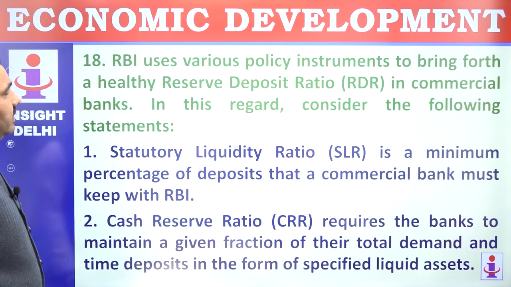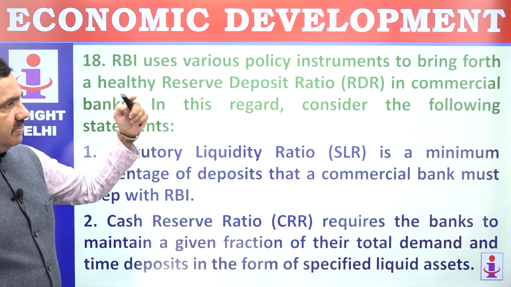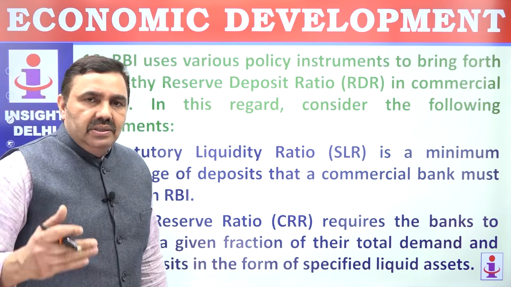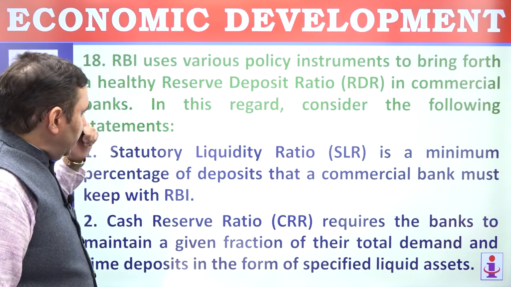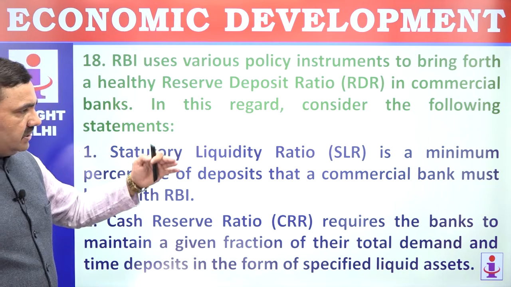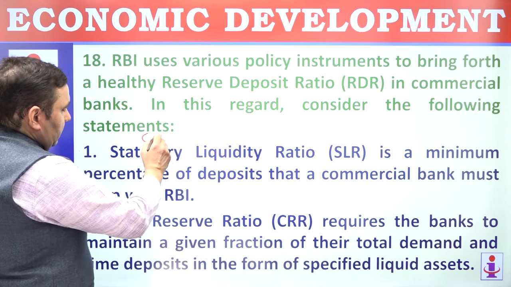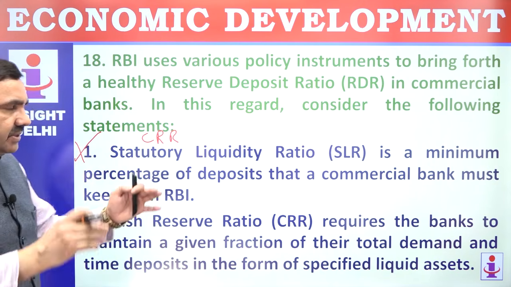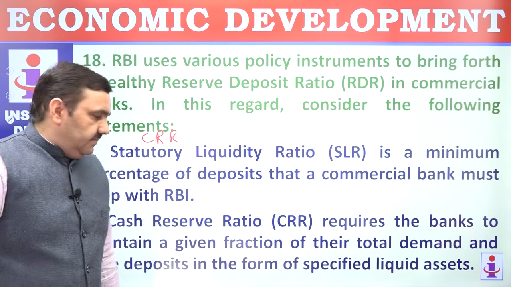Question 18. RBI uses various policy instruments to bring forth a healthy reserve deposit ratio. You have CRR, you have SLR. So all these things are there, and you have to keep those things in mind. A statutory liquidity ratio is a minimum percentage of deposit that a commercial bank must keep with RBI. That is CRR, cash reserve ratio, not SLR. SLR, the bank must keep this much with itself in liquid form all the time.